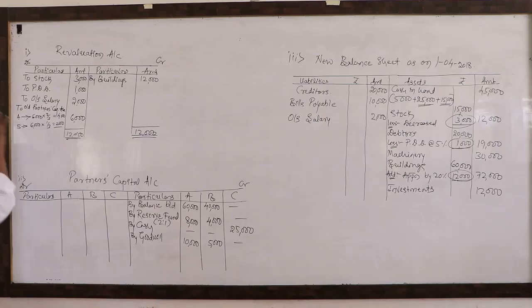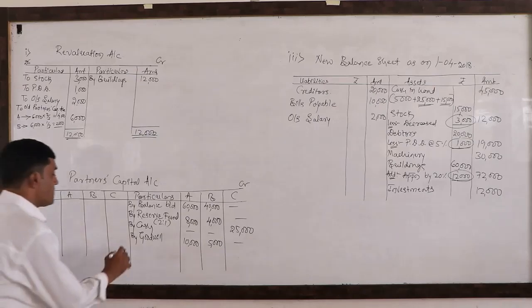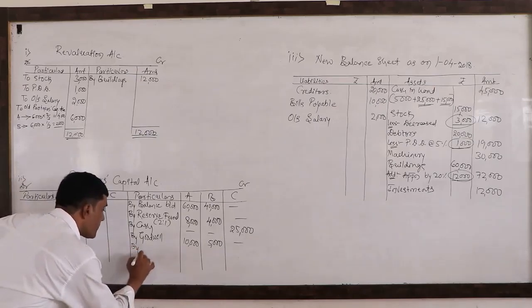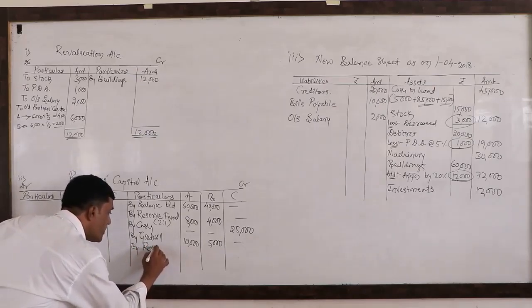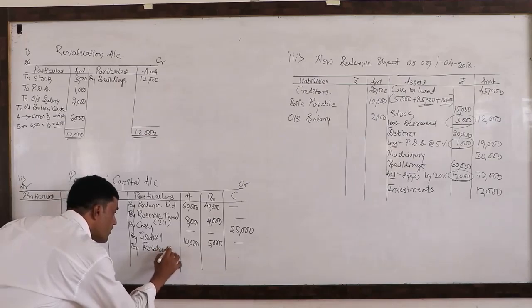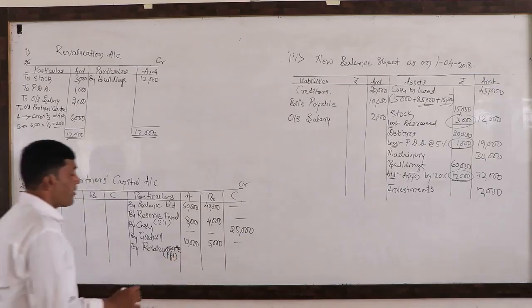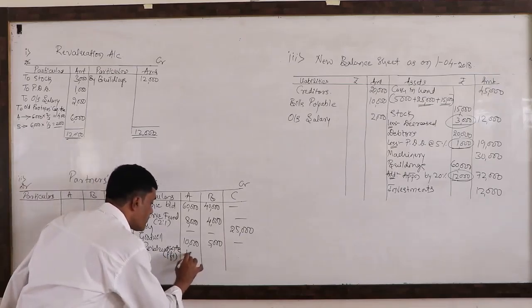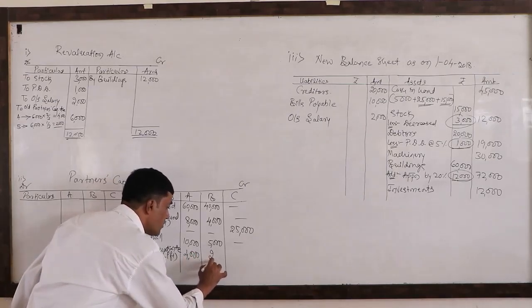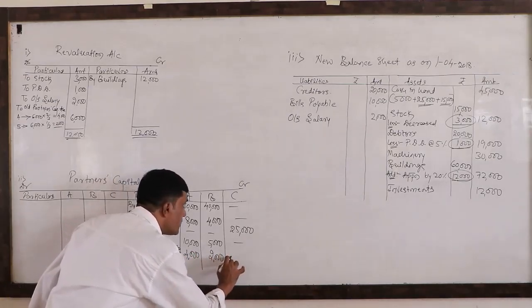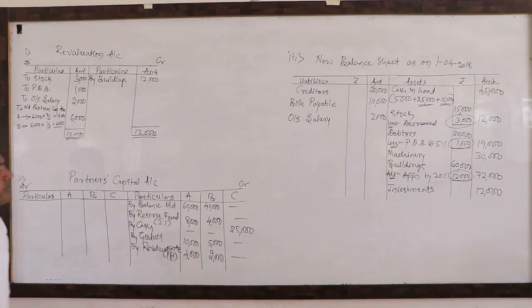This profit on revaluation of assets and liabilities is to be transferred to partners' capital accounts by revaluation account profit. Profit on revaluation is 4,000 to A, 2,000 to B. No profit is distributed to the new partner.